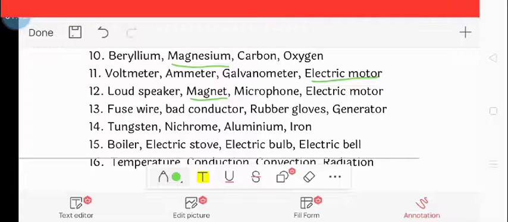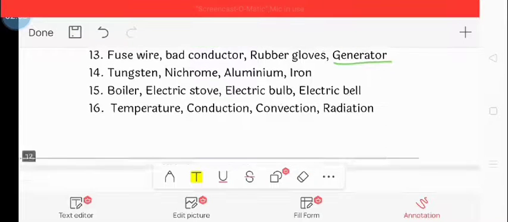Thirteenth question: fuse wire, bad conductor, rubber gloves, generator. So the correct option is generator because the others restrict the flow of current while a generator is used to produce current.